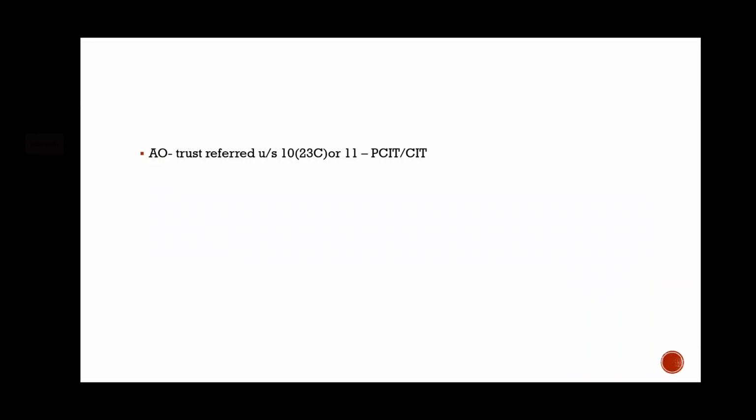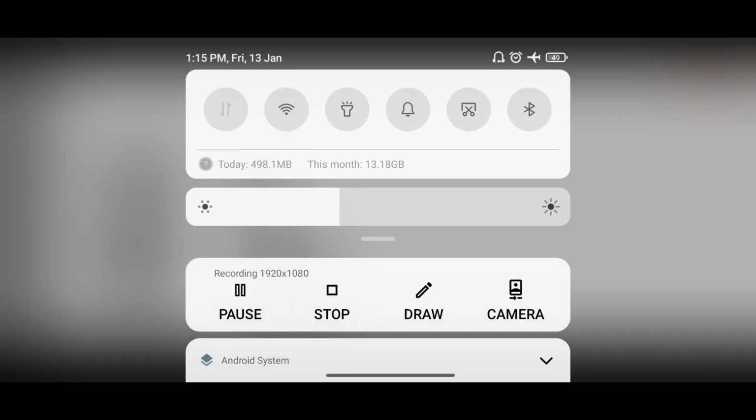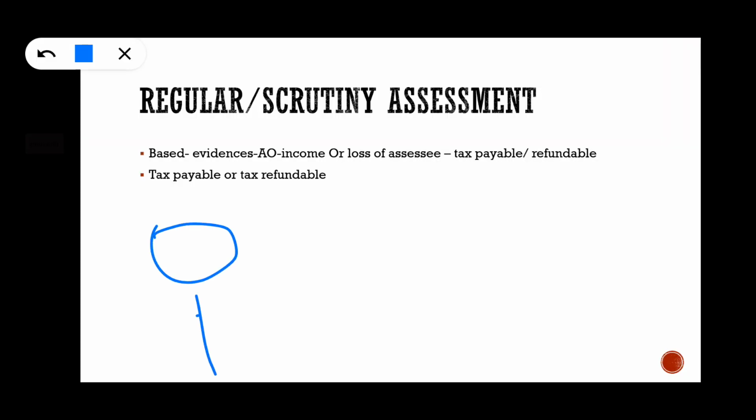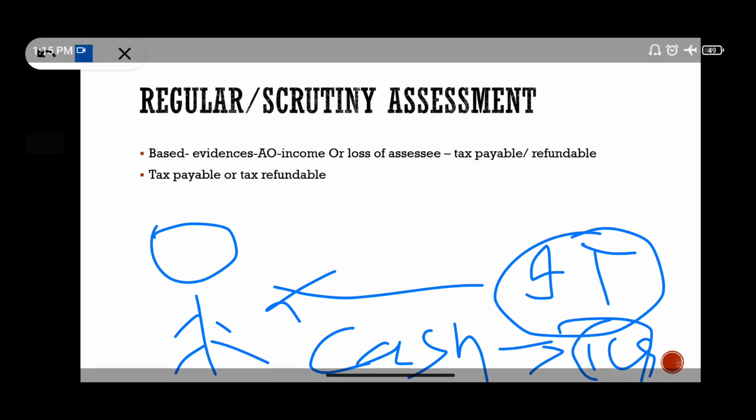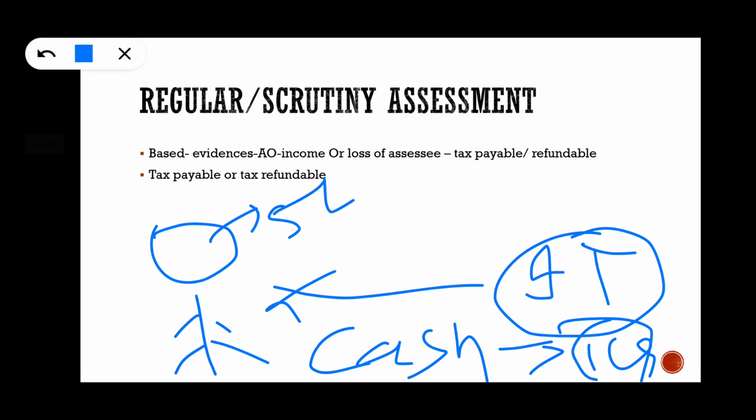So if he thinks that a person, the income tax authority has issued a notice that some huge cash transactions are there in your bank statement, nearly 1 crore, but you have shown your income as 5 lakhs only, please explain.